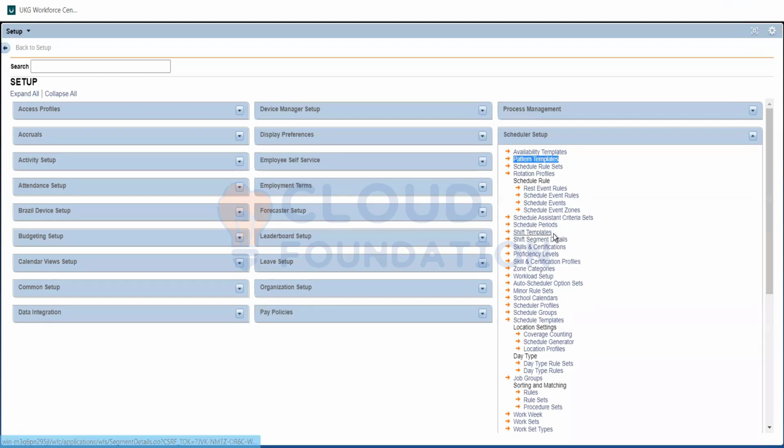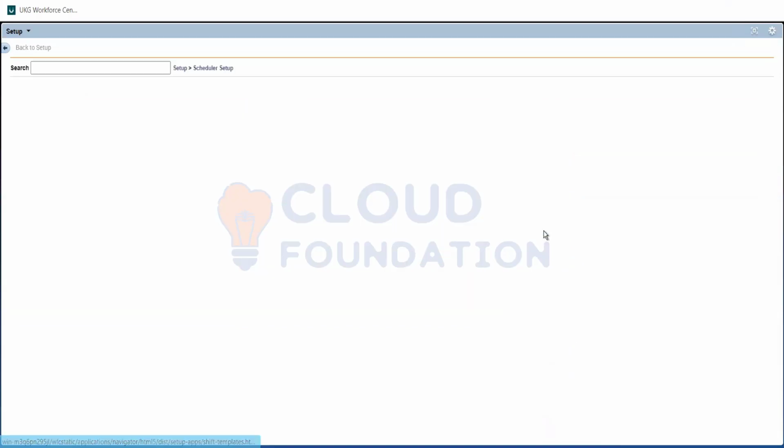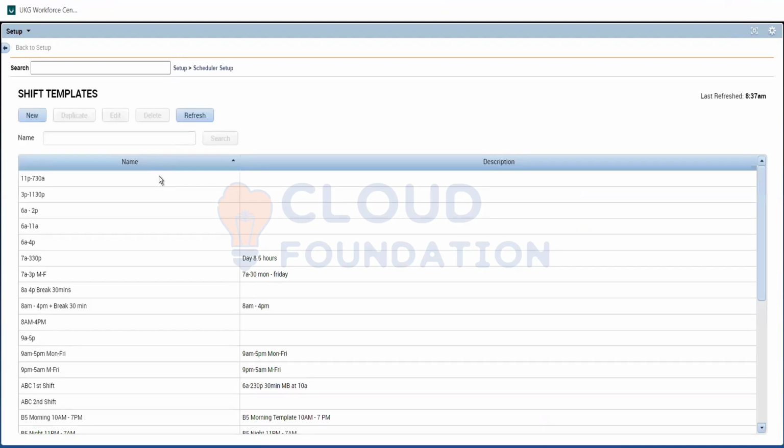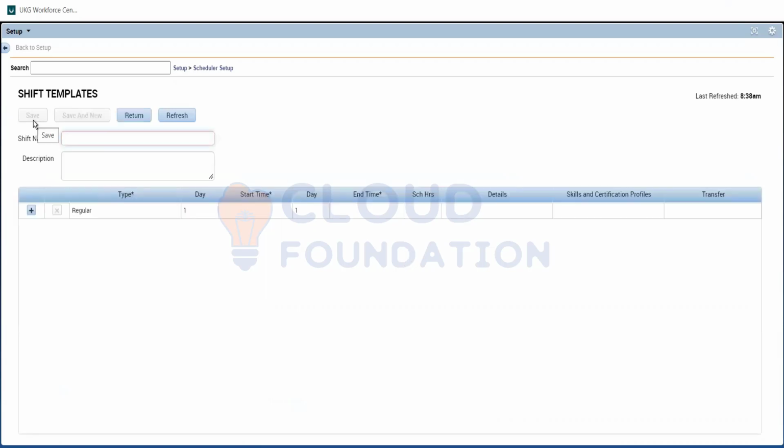What does shift template mean? It will define a particular date, start time and end time. You see here, there are a lot of items. Let's say I will create a new one. Similar to how we created a schedule, we need to give a start time and end time.